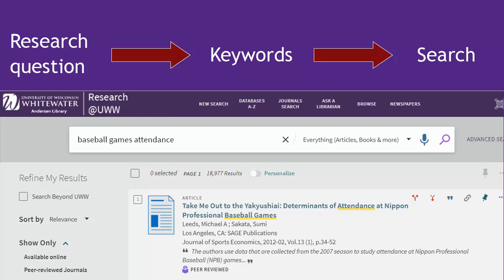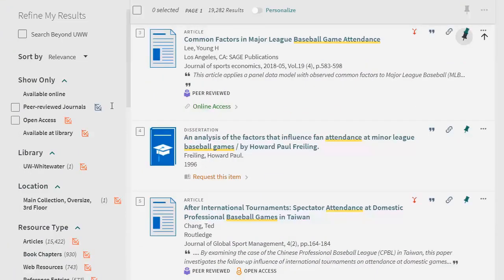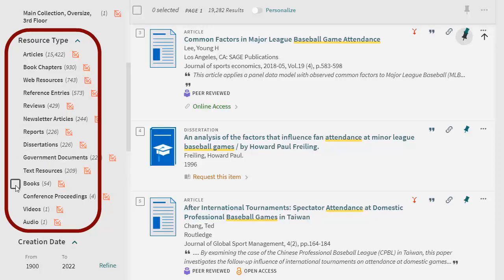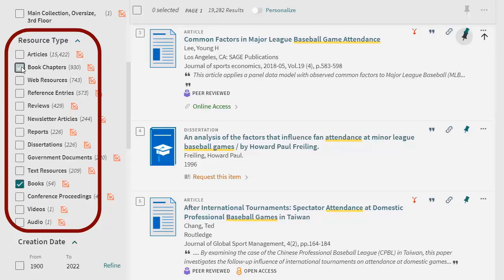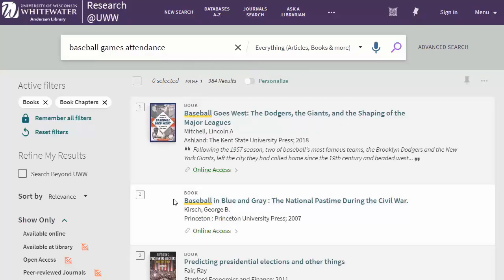If not, then go back and try some different search words. I might substitute other words like baseball teams instead of baseball games, or MLB perhaps. If you want to see only scholarly journals, use this filter on the left for peer-reviewed journals, or if you'd like to use a book as another one of your 3 total sources, look under Resource Type for this Books or Book Chapters filter. You don't necessarily have to read the entire book. You can get good information from just a chapter or section.